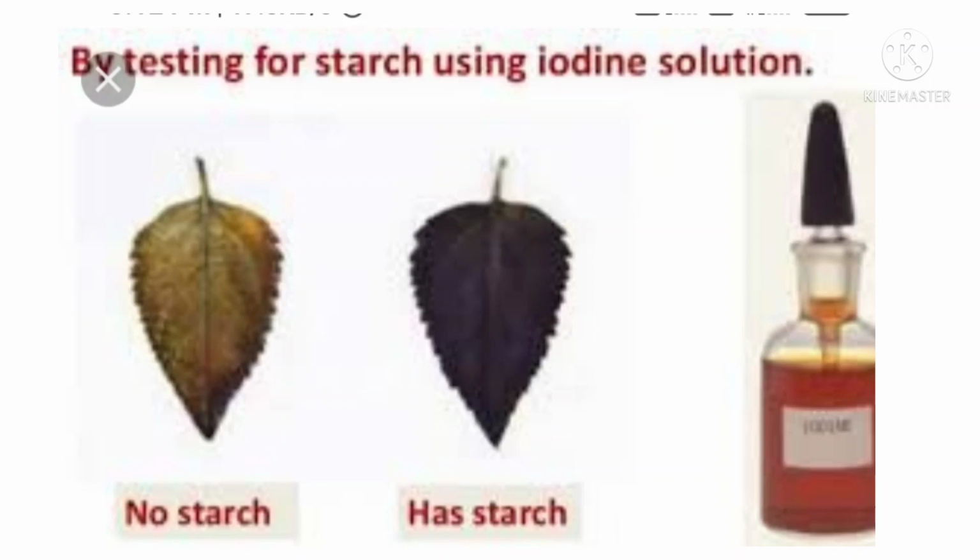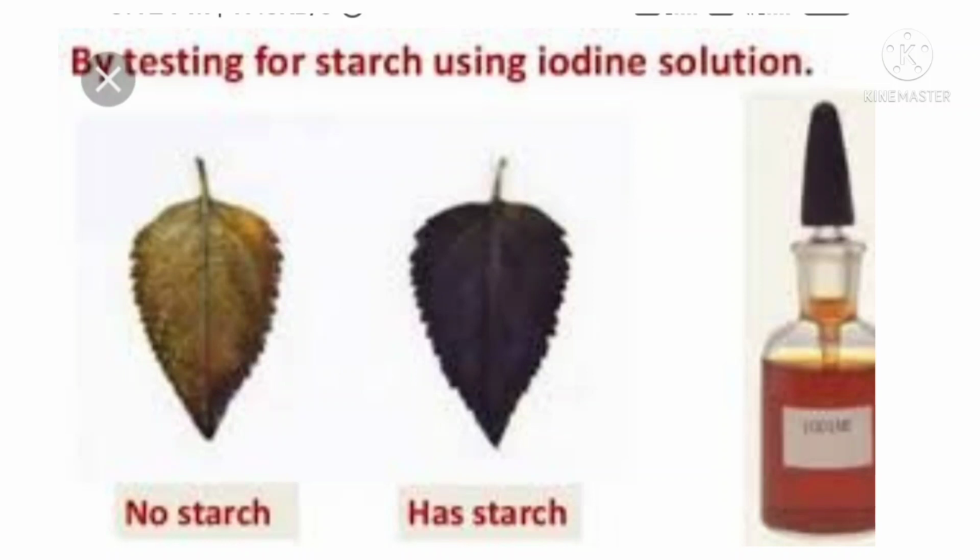The color of the leaf extract of the first plant does not change, because the first plant was kept in a dark room. The color of the leaf extract of the second plant turns blue or black, because the second plant was kept in sunlight.